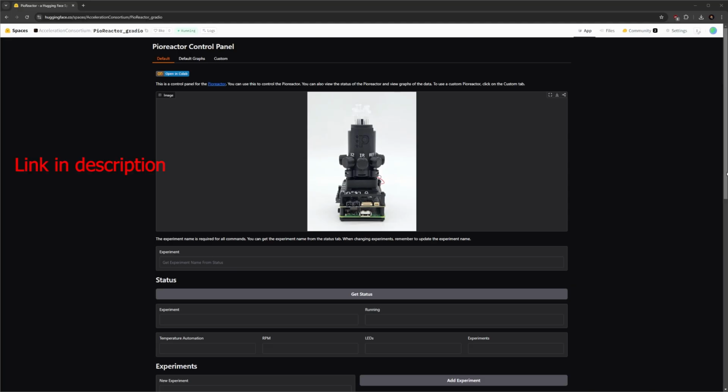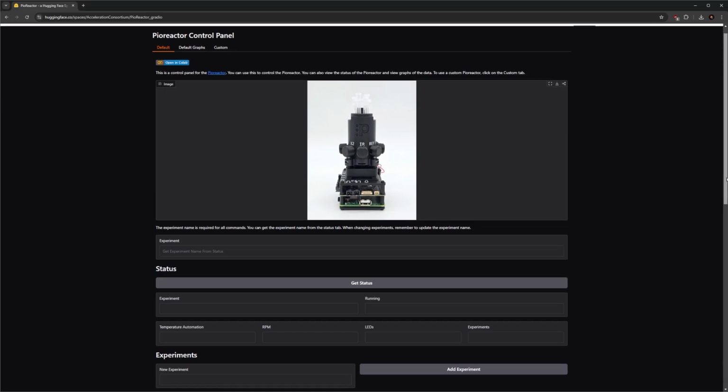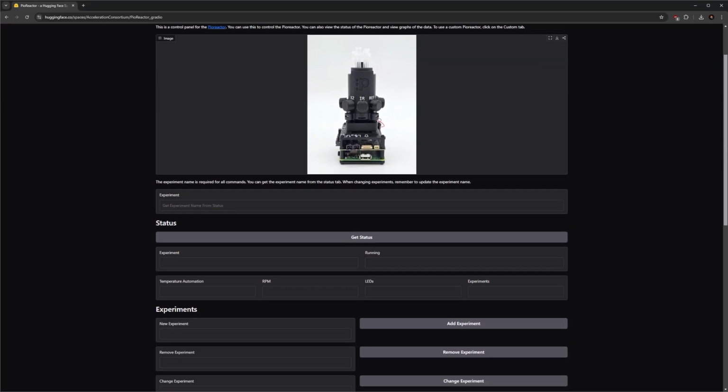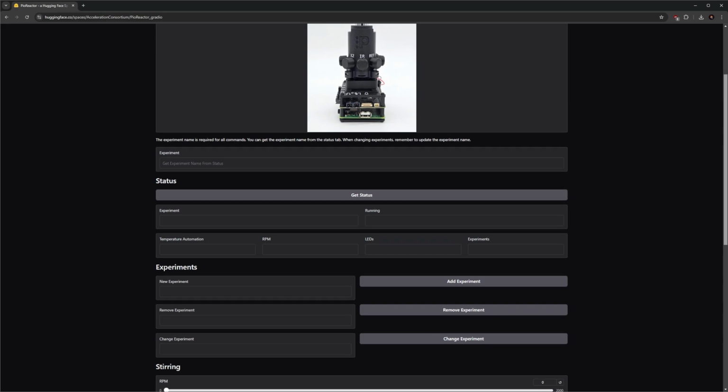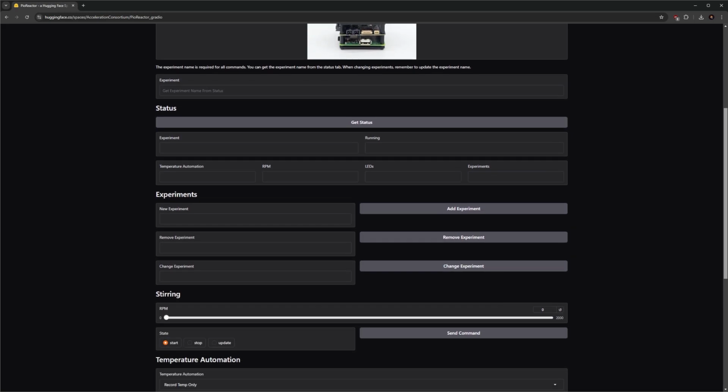This is the control panel for the Pioreactor, hosted on Huggingface. At a glance, you can see key features such as status monitoring, experiment management, stirring controls, temperature automation, optical density readings, and LED settings.